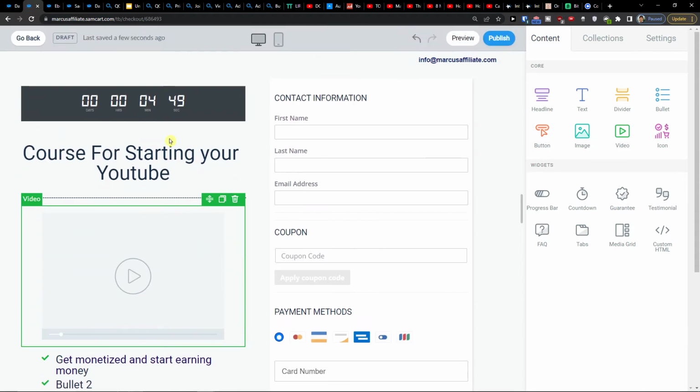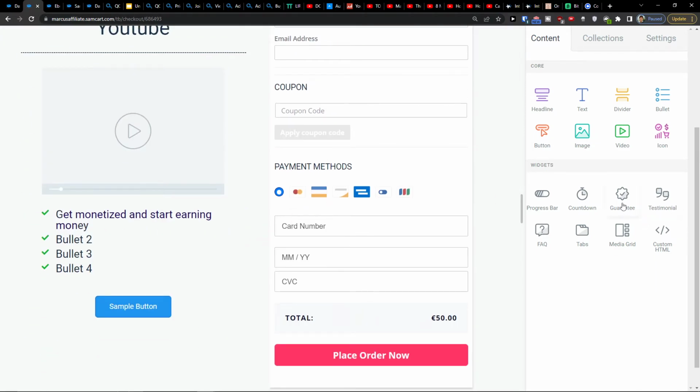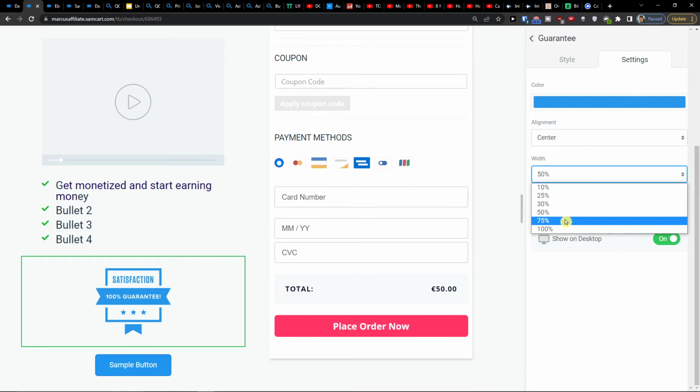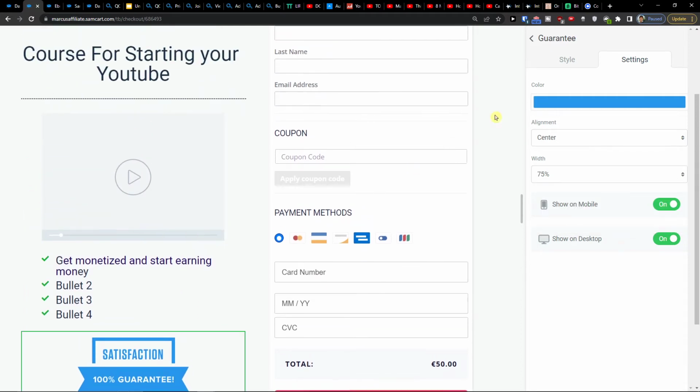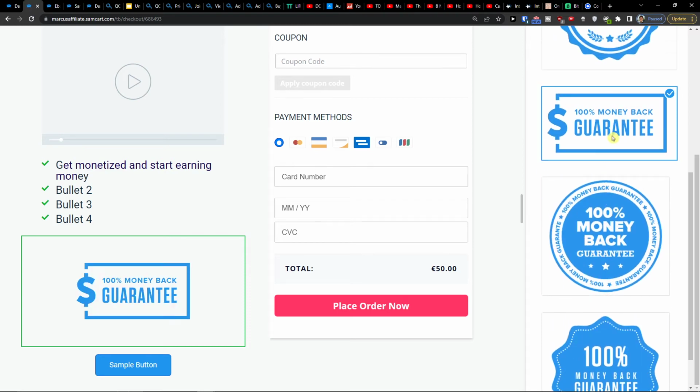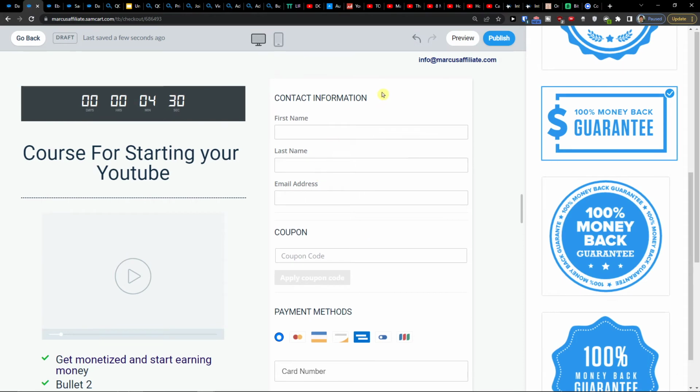Now, what you can do is, let's say that I would have it like this. And then let's say I want to have also guarantee. So I'll take this and I'll add guarantee. I can change the width to like 75%. And I can add also from this 100% money back guarantee directly here.